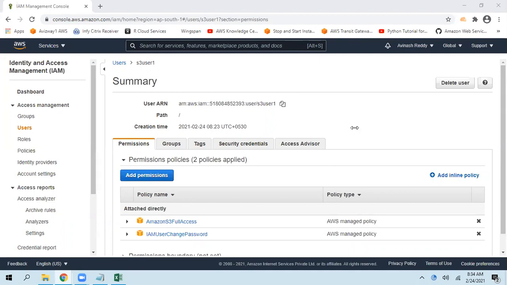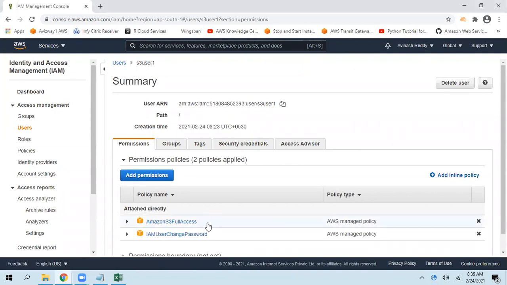Okay, can we increase the policy level? I don't know what type of question that is, Amrit. Can you please be clear with that question? Yes, please. Suppose first we create for S3, and now we have to add another service access also? Yes, we can. The add permissions option is there.